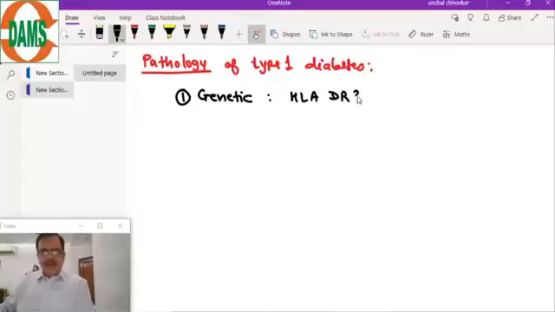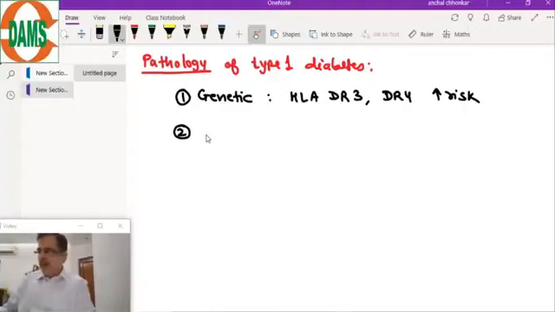The genetic predisposition is the increased risk if there is HLA DR3 and DR4 expression. This increases the risk of type 1 diabetes. So remember, number one is genetic predisposition. And number two is the immunity, that is, immunological markers.